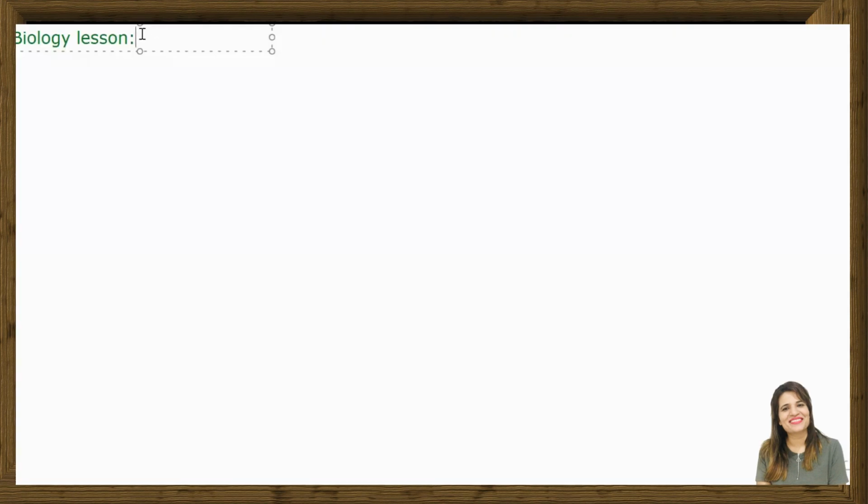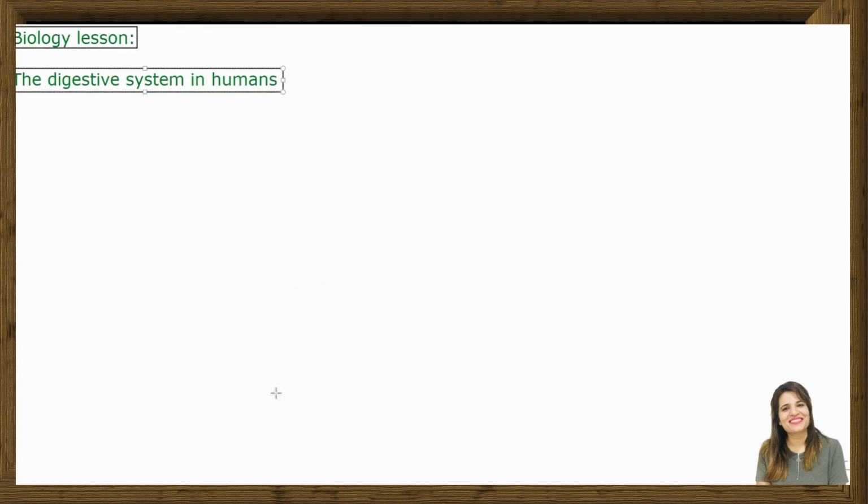In biology lesson, what are we going to talk about? We are going to talk about the digestive system in humans. So in the digestive system in humans, first of all, we need to understand what is digestion before we go ahead. So let's talk about digestion first.